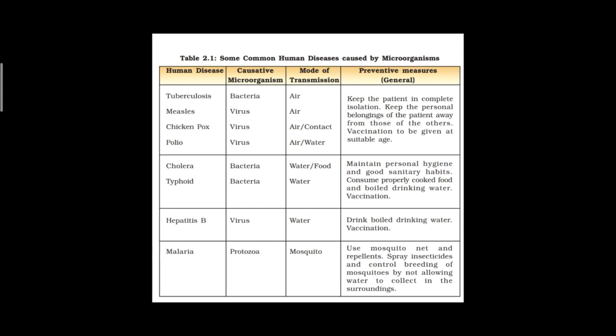Vaccination at a suitable age is also helpful. In the last class we studied that for these airborne diseases there are perfect vaccinations. We get them at the suitable age. This vaccination will also help to prevent these diseases.